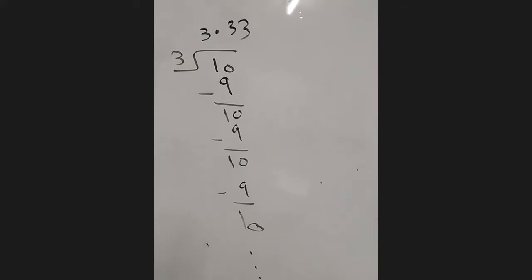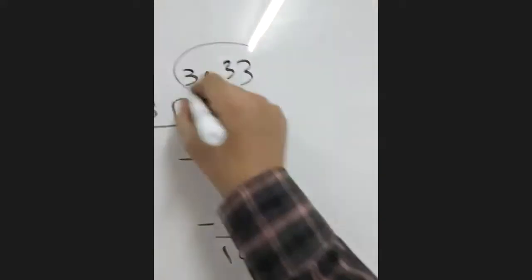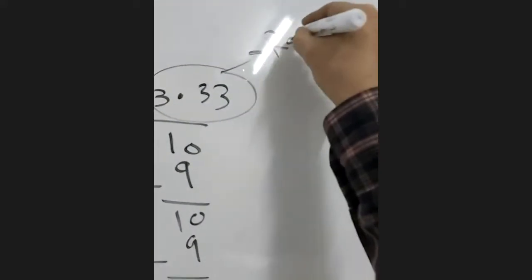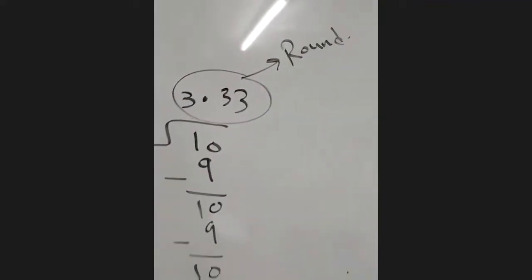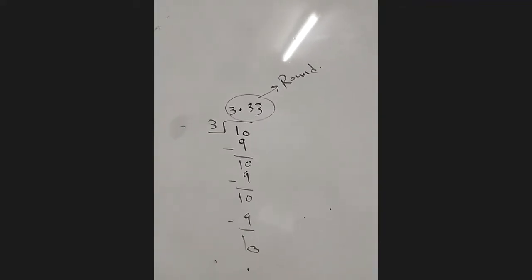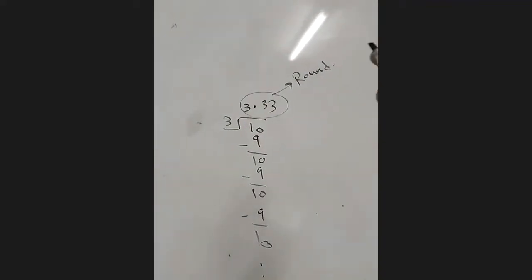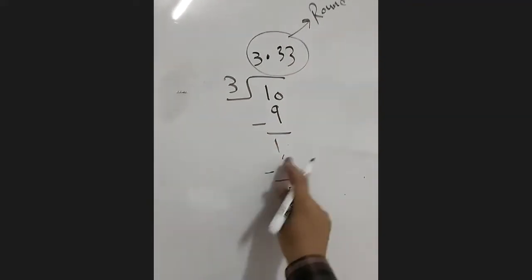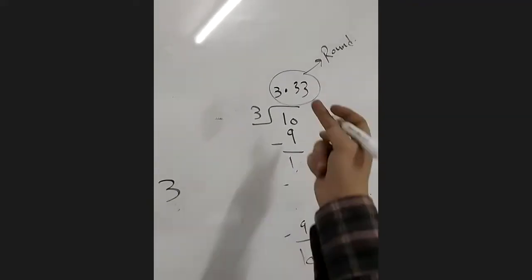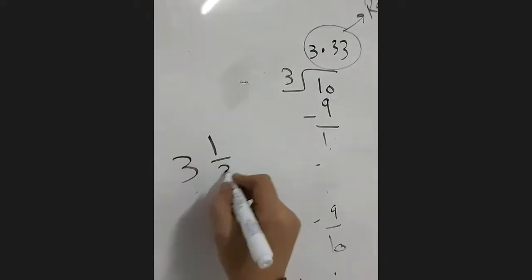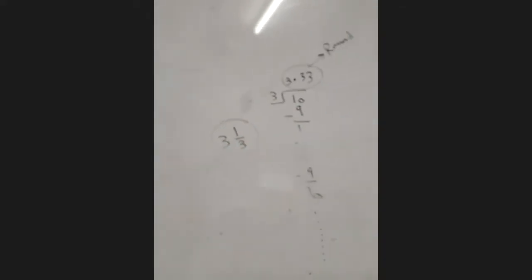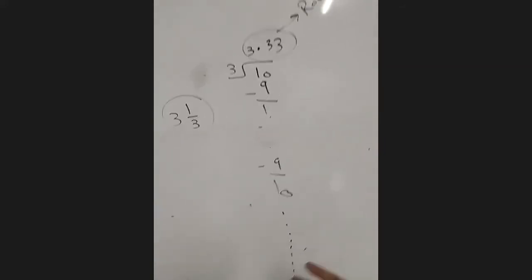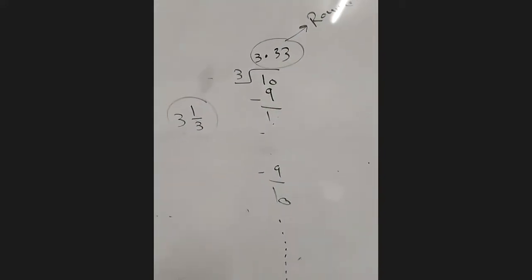In this case, what do we do? Something we call rounding. We took rounding in grade 5. Or we can make it a mixed number. We can say 3 and the first remainder 1 over 3, and we also took that before. So it depends on what the lesson wants, what the question wants. If the question wants the final answer, you need to make a decimal and round.